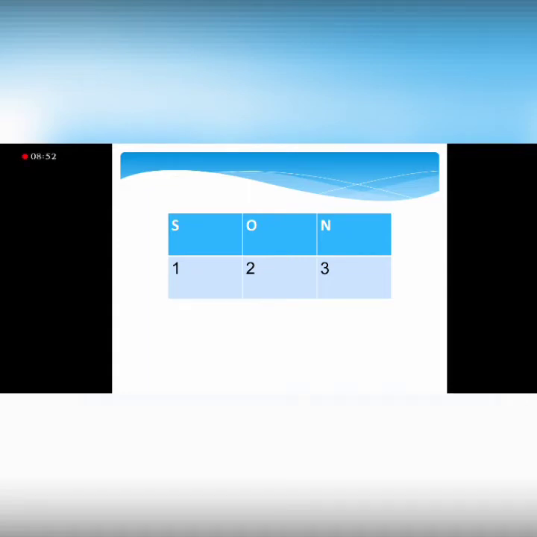Okay, let's talk about the key to see the changes in the pronouns in indirect speech. Here the word SON is given to you as an acronym, and the numbers 1, 2, 3 are written. It indicates that 1 shows the first person pronoun, 2 shows the second person pronoun, 3 shows the third person pronoun. This table shows that the first person pronoun changes according to the subject, the second person pronoun is changed according to the object pronoun, and the third person pronoun has no change.